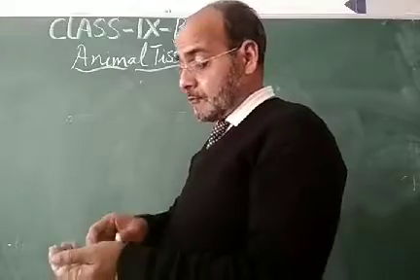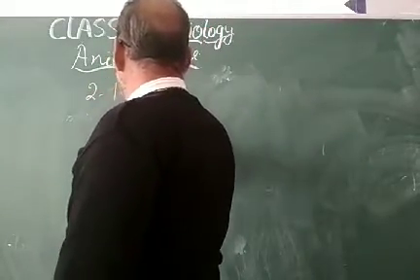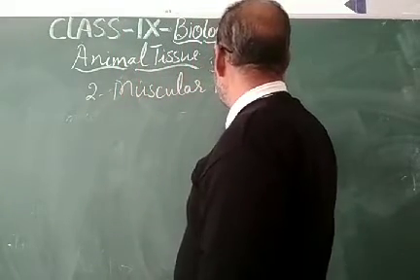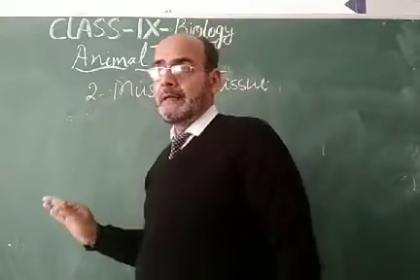The muscular tissue is divided into mainly three types.